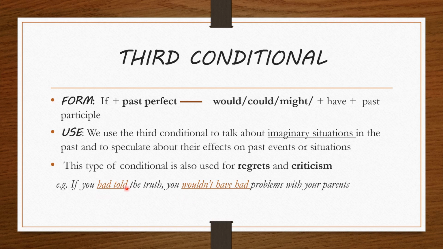Third conditional. Third conditional is formed by using if plus past perfect in the if clause and would, could, might plus have plus past participle in the main clause. As we see, we use the same modal verbs as the ones in second conditional, but in this case, these modal verbs are not followed by infinitive without to, but are followed by perfect infinitive, or have plus past participle. We use the third conditional to talk about imaginary situations in the past and to speculate about their effects on past events or situations.